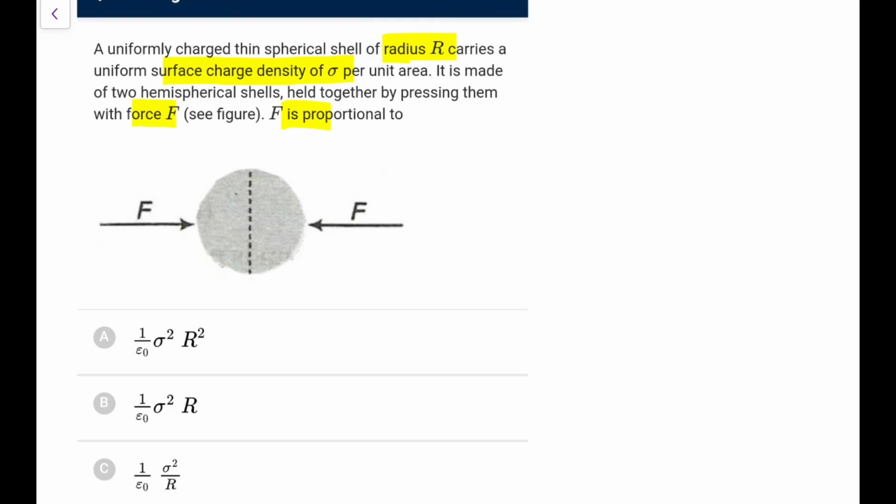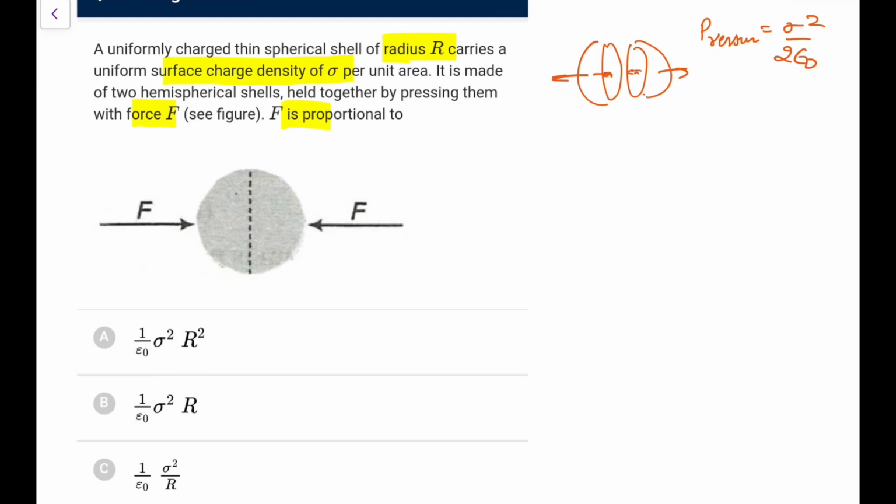So here what we see, because it is uniformly charged, all like charges repel. So these two parts, if I draw, these two parts don't want to come near to each other, they are basically repelling each other. So to bring them closer, you have to apply that force. And what is that force? That force basically, if I have to calculate, I know the electrostatic pressure. That electrostatic pressure you know is equal to sigma square by 2 epsilon naught, you derived.